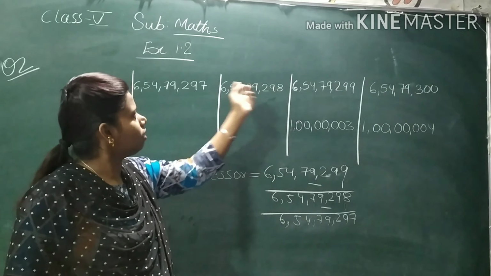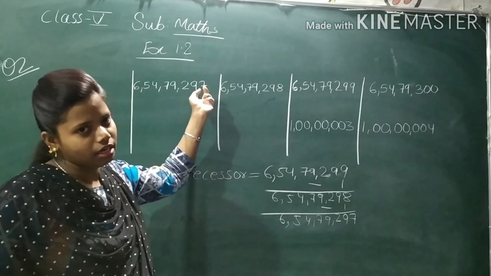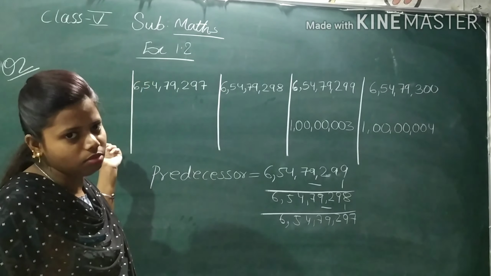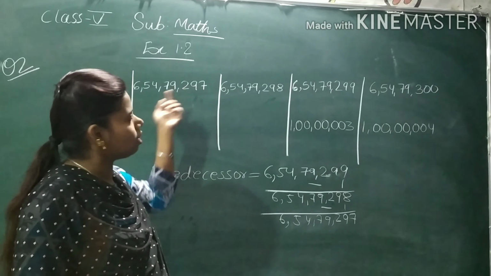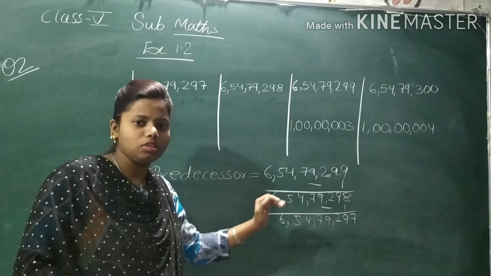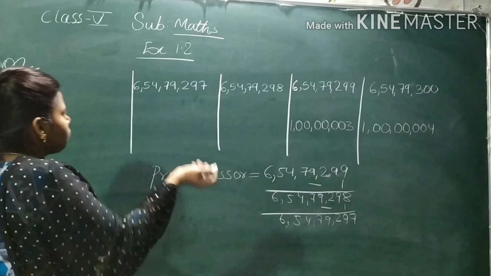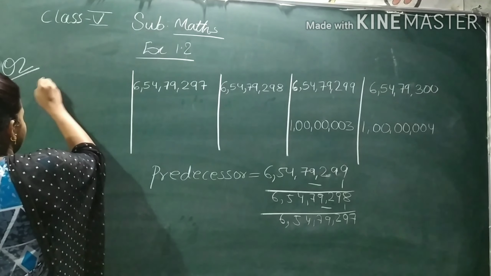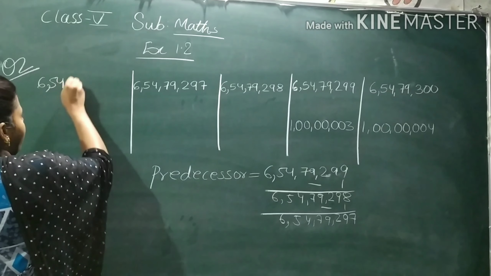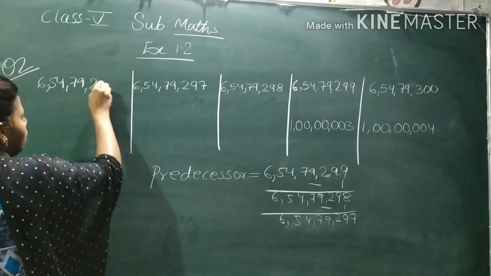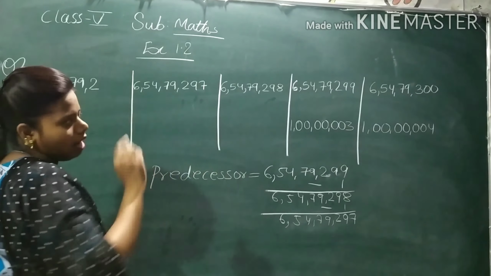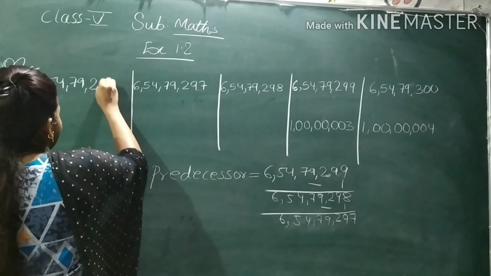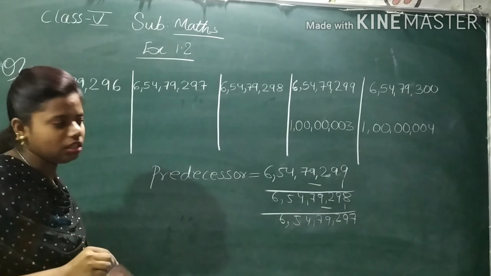This is 98. Before 98 what comes? 97. Before 97 what comes? 96. If you cannot do it this way, then you can keep on subtracting 1. Now let's write the first one, that is 6 crore 54 lakh 79,200. This is 97. Before 97 what comes? 96. So we have completed this series.